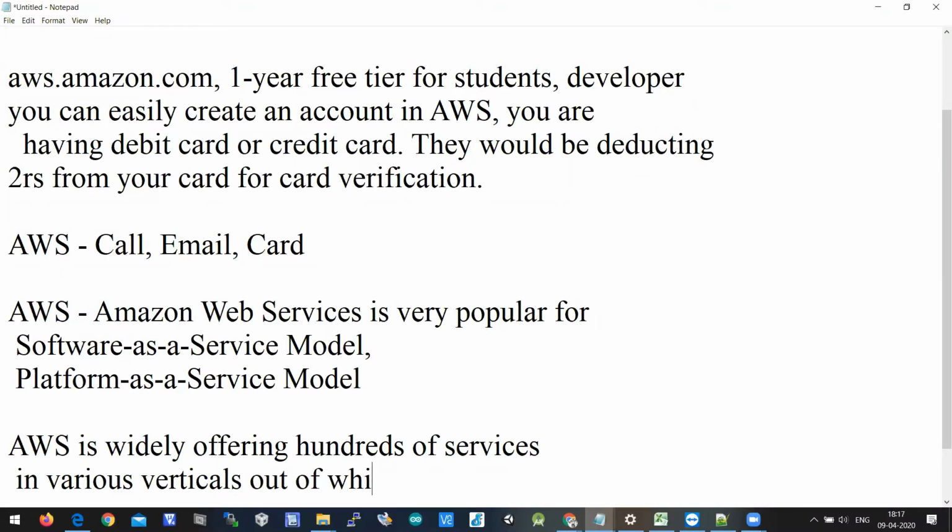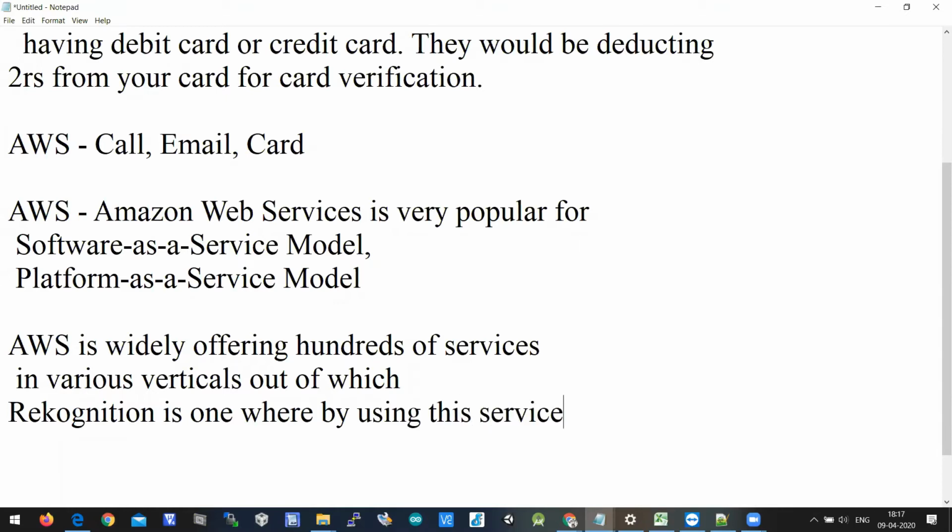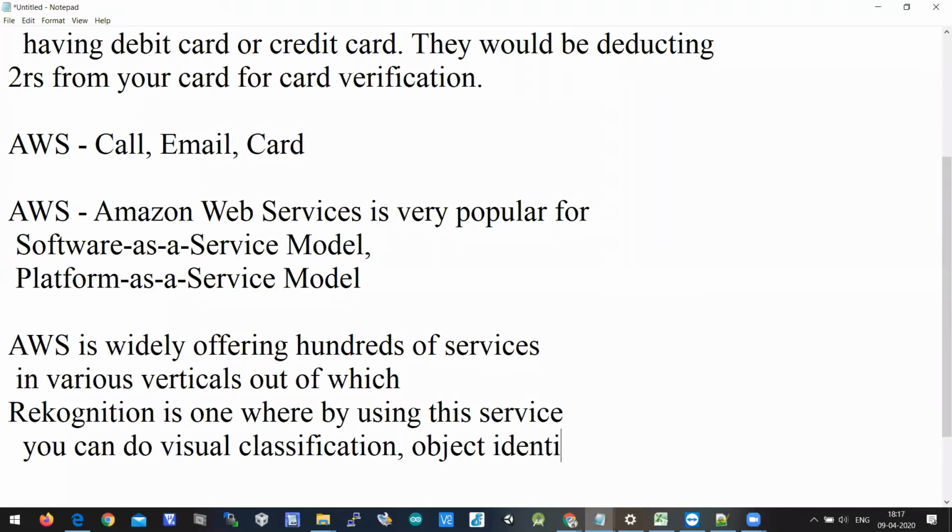out of which Rekognition is one, where by using this service you can do visual classification, and also object identification, and also face classification.